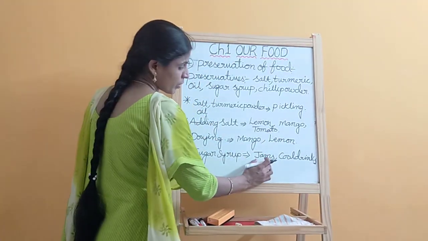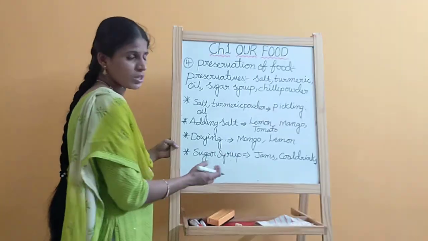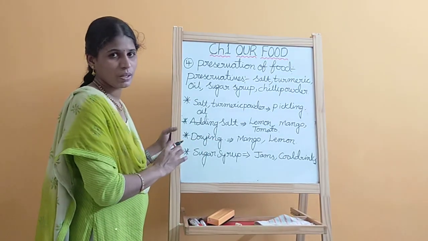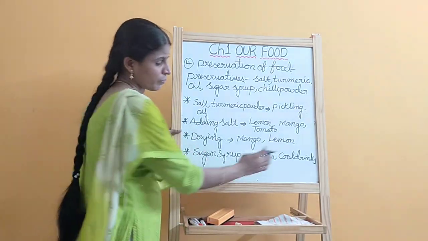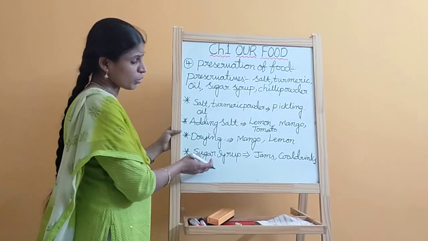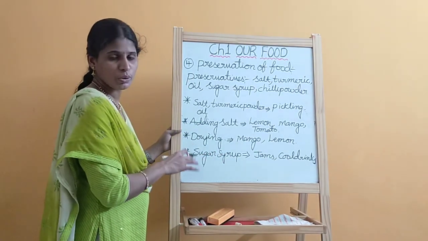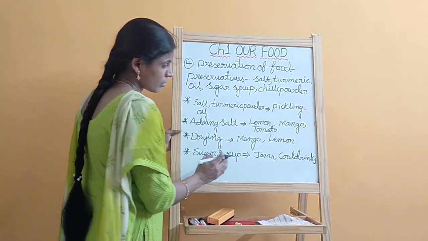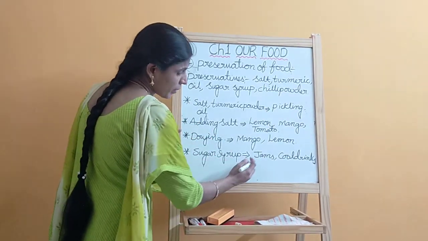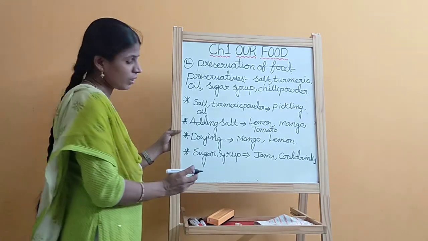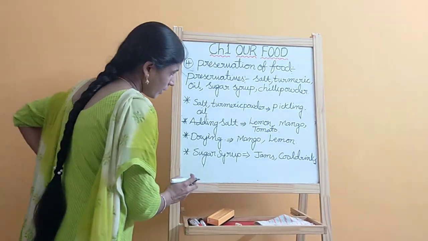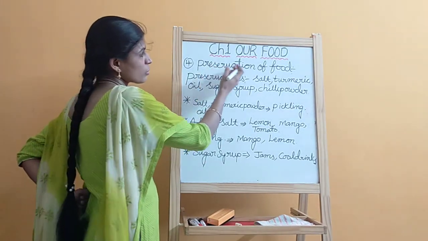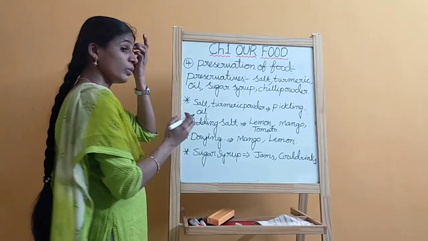For the preparation of jams, they are using sugar syrup along with the fruits, and they are storing for a long time. In cool drinks, they are using sugar syrup, and along with that sugar syrup, they are adding some carbonated items. Okay, and they are preparing the food item. These are all the methods of preservation of food.